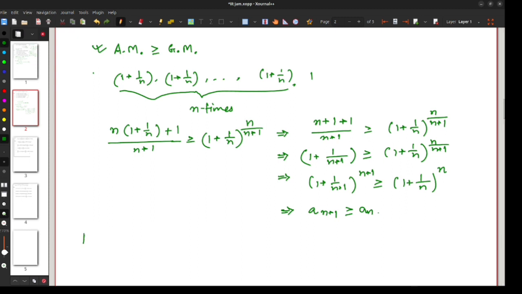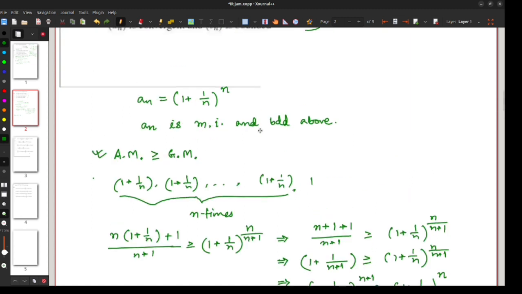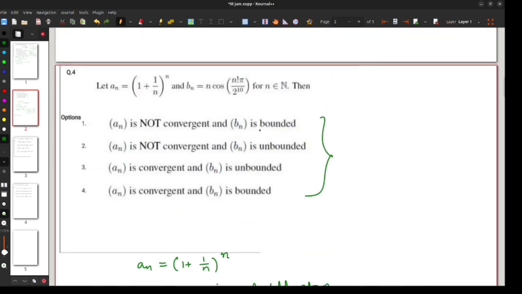Now it will be an exercise to prove that an is bounded, and since an is monotone increasing and bounded, therefore the sequence an is convergent. Therefore option 1 and 2 cannot be true.